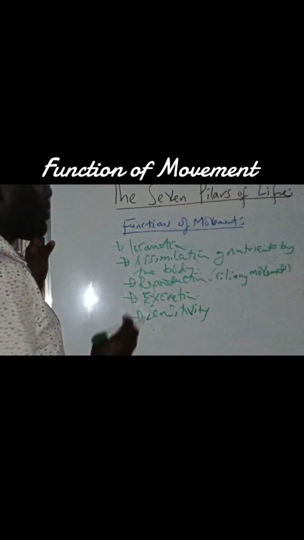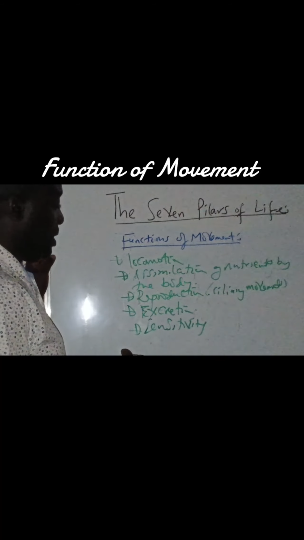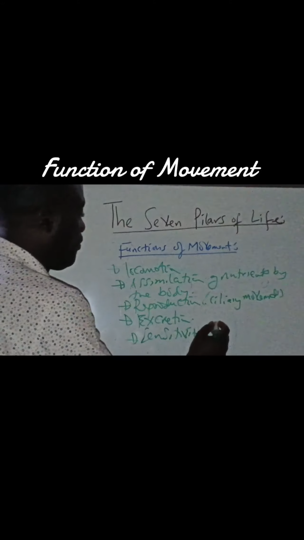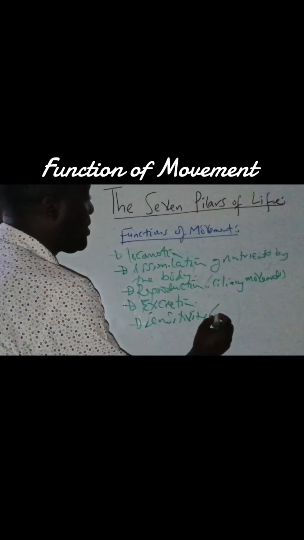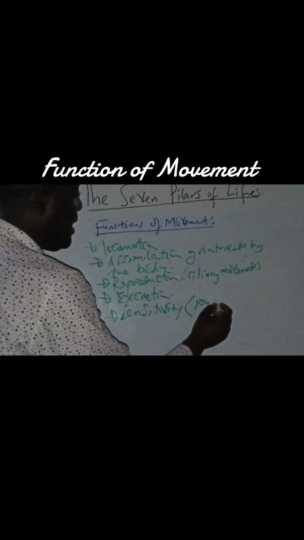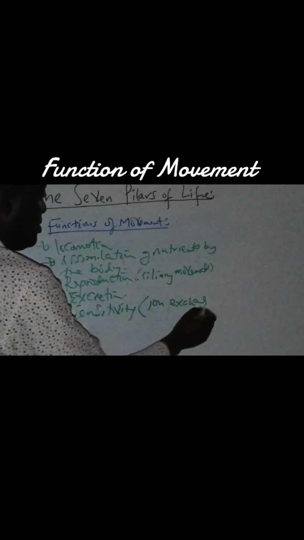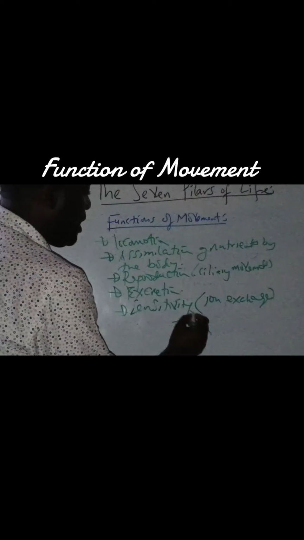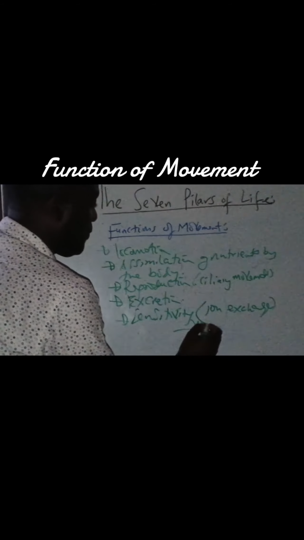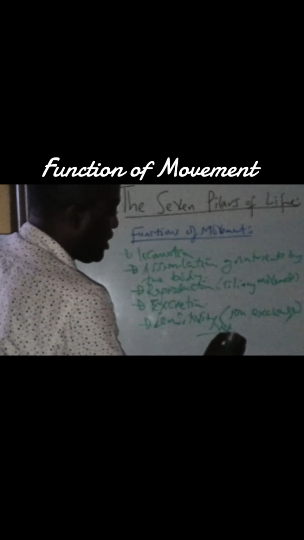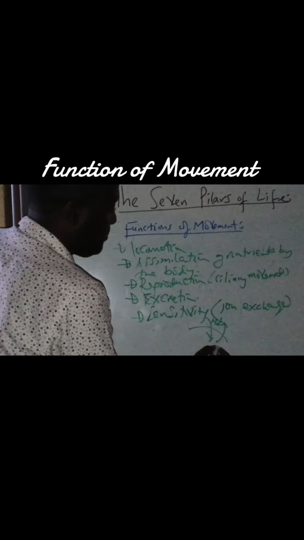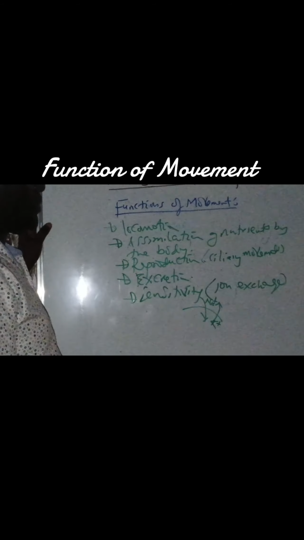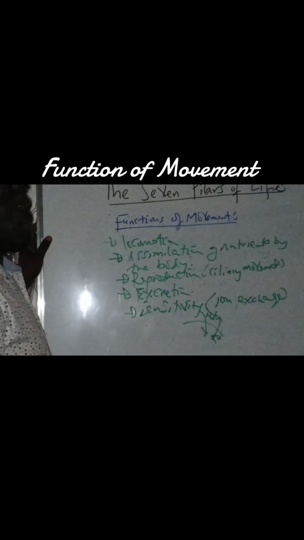You see, this one is a pillar of life itself, we shall see in the future, but you cannot sense unless movement has occurred, because during sensitivity, movement manifests as ion exchange, whereby within cells we shall see sodium ions entering into cells from the extracellular fluid, then potassium ions getting outside of the cells, from the cytoplasm of cells to the extracellular fluid.